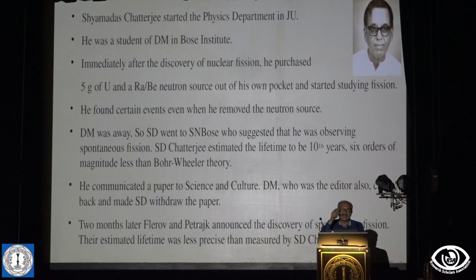Shyamadas Chatterjee, who started the physics department at Jadavpur University, was a student at the time at the Devendra Mohan Bose Institute. When fission was discovered, he started work on that. He brought a radium-barium source, his neutron source, and some uranium he brought from his own pocket, and he was studying this. He found that even if you take the neutron source away, there was still some fission. At that time, D.M. Bose was not in Calcutta, he was in Darjeeling. It was summer. S.N. Bose was actually in Dhaka at that point of time, but he came back for the summer vacation.